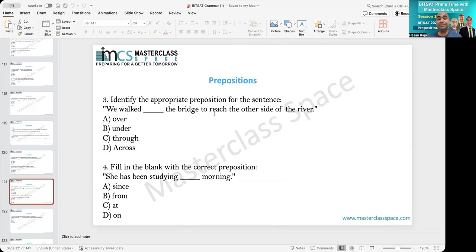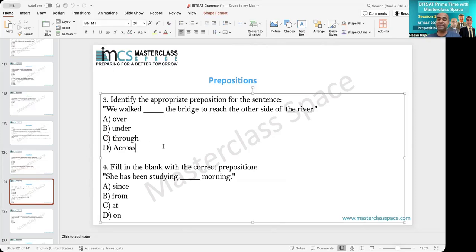We walked the bridge to reach the other side of the river. So here, bridge means walk. Here you can apply the rule of preposition. Because we are talking about a bridge, we walk through the bridge, right? We have crossed, and therefore we walk through the bridge to reach the other side of the river will be the correct option, and that is C.